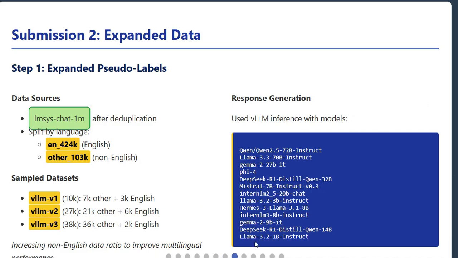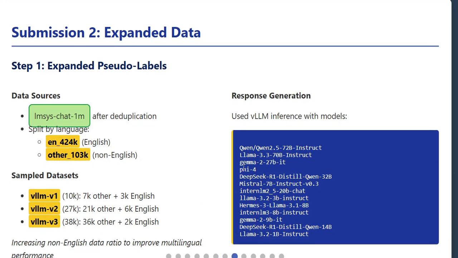For their second submission, they dramatically expanded their data approach. They started with the LMSys Chat1M dataset, which after deduplication gave them about 424,000 English samples and 103,000 non-English samples. From this, they created several sampled datasets with different language balances.